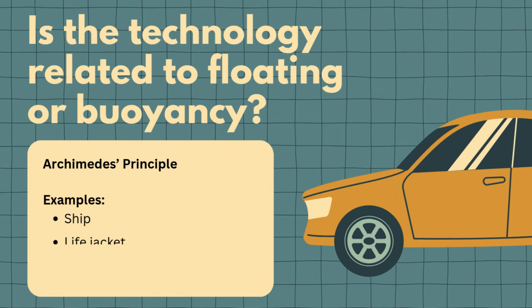So let's test your understanding. If the technology is related to floating or buoyancy, think Archimedes. Examples: ship, life jacket, submarine, rescue boat. So I will give you an example and you tell me the principle. Okay, for example, a ship. So that is Archimedes. How about life jacket? Archimedes. How about submarine? Same Archimedes principle, and same with the rescue boat.